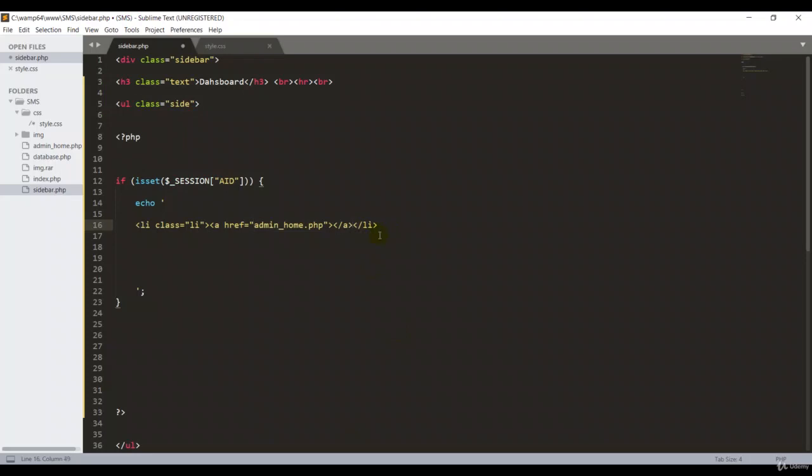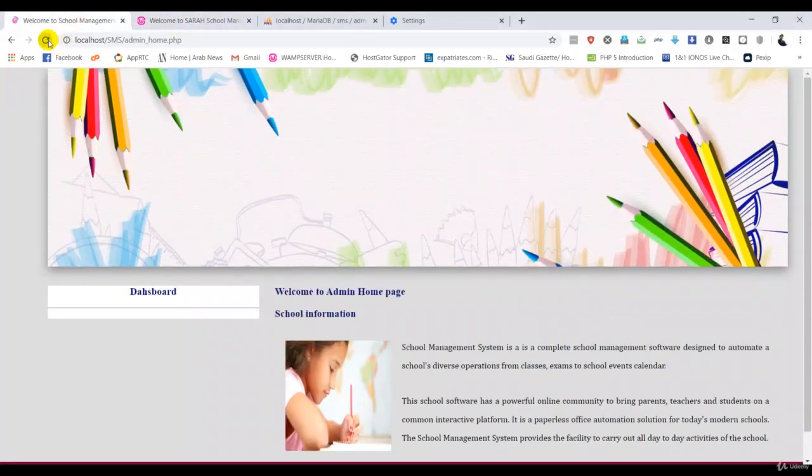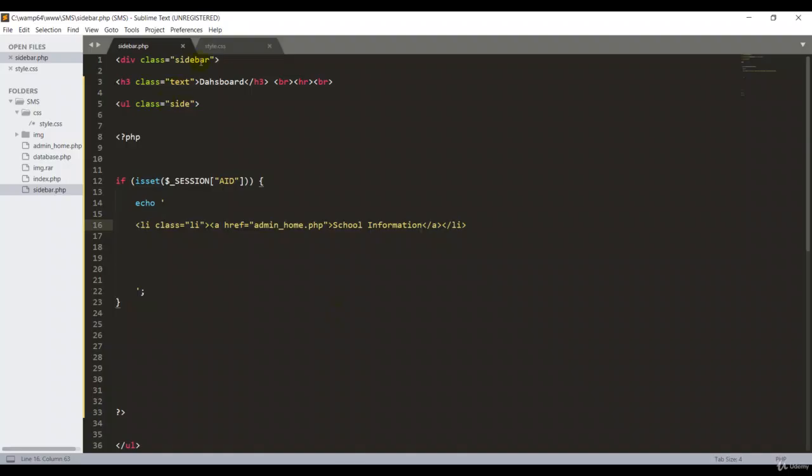Good, guys. Control S and save. Okay, I don't get any change. Oh my god. Okay, I understood, because we want this page linked to our admin homepage.